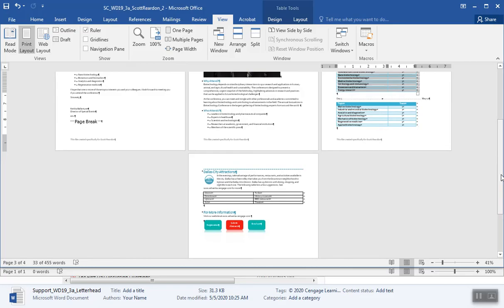Oh no, that's bad. Okay, so last page, Dallas City attractions. There's my table, and here's a disclaimer here. I'm looking at this table and they just left that the way it is. I would have formatted my table here. That looks very plain Jane, but I'm just going to go with it, and I'm going to hit save up here for my document, and let's turn it in and see how we did.